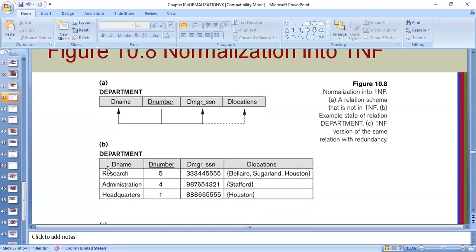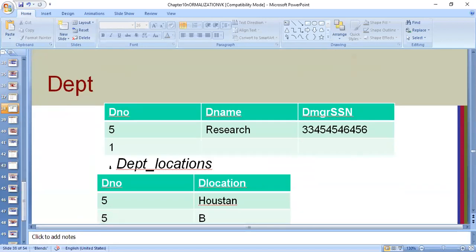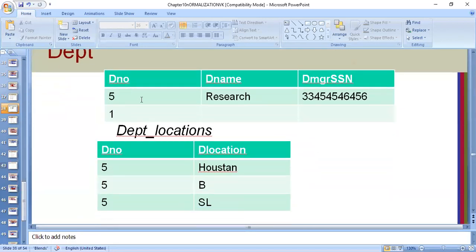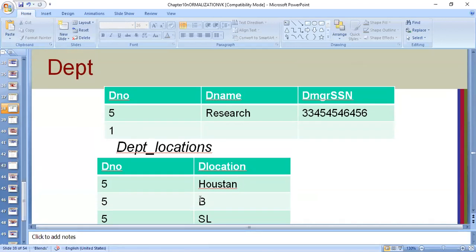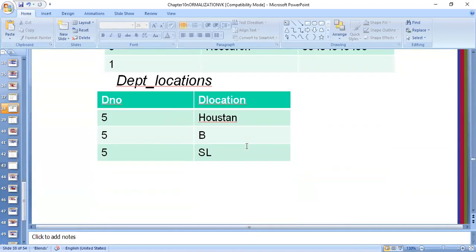So after normalization, you have to show it like this. You have to show that it is decomposed into two tables like this. Clear with that? So this is how the first normal form can be explained.